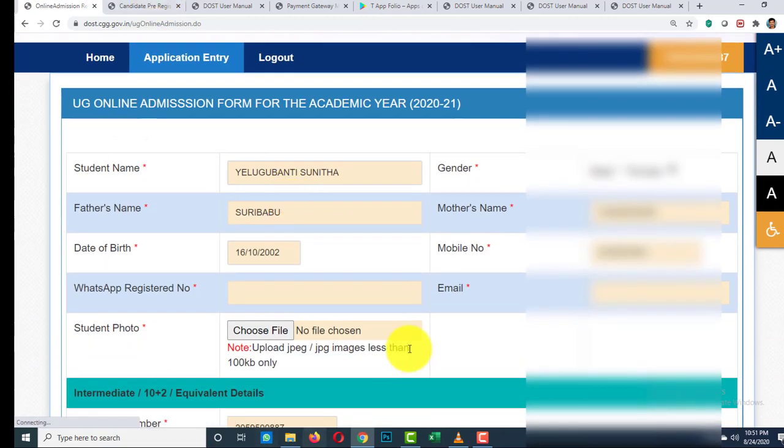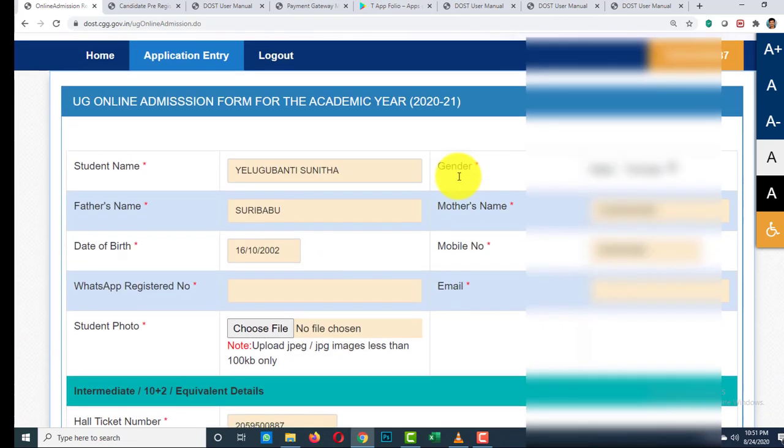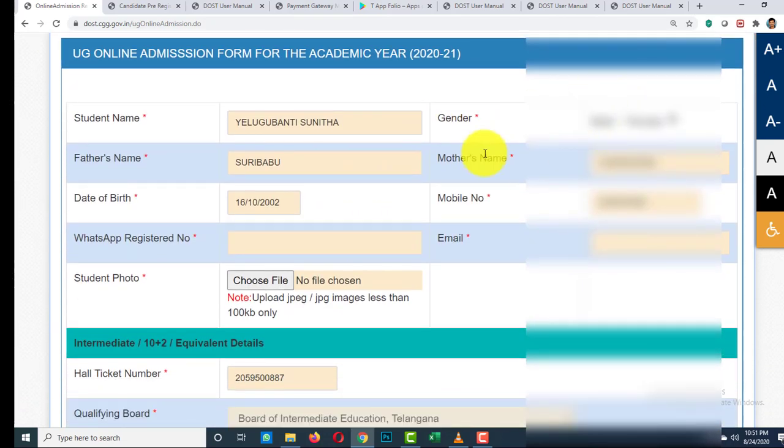Here you have all the data which is fetched from the database. See, here you have to enter some mandatory information, that is WhatsApp registered number and email ID.